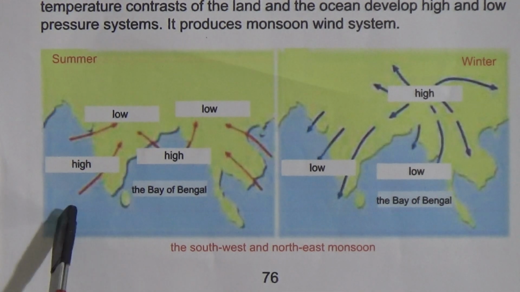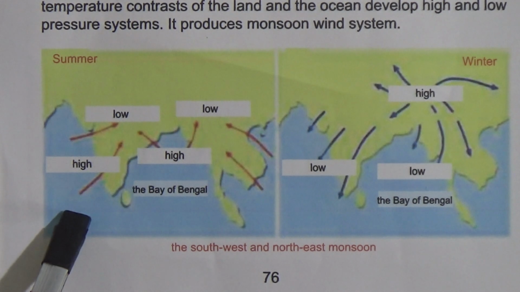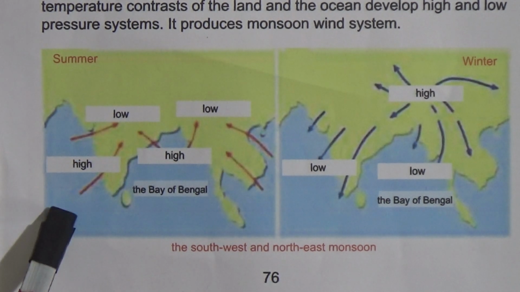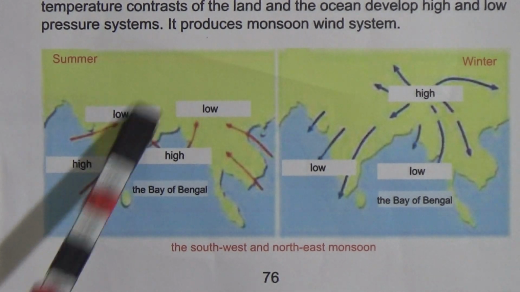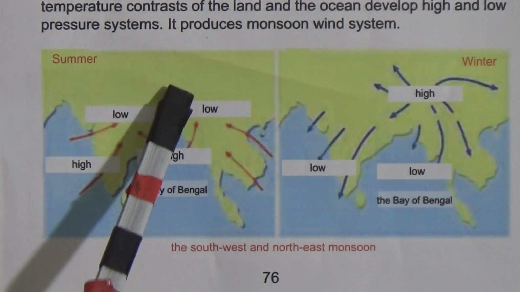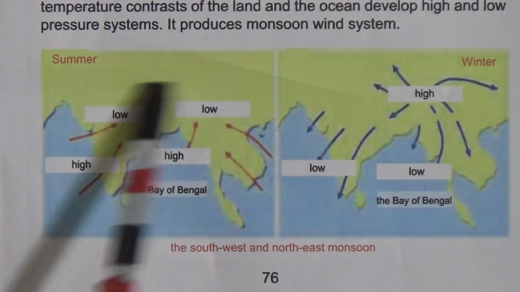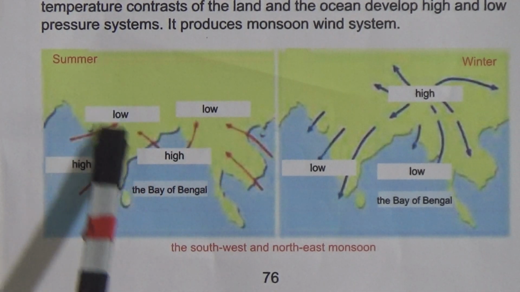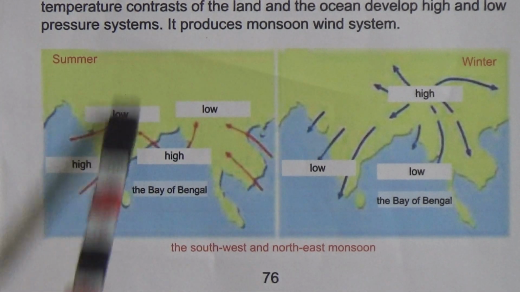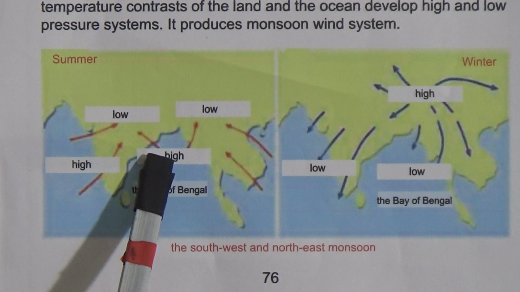We know wind always blows from the high pressure area to the low pressure area. That's why wind from the Bay of Bengal comes to our country, and that wind carries a lot of humidity, and because of that humidity there is heavy rainfall in our country. That's why in monsoon we see heavy rainfall in our country.